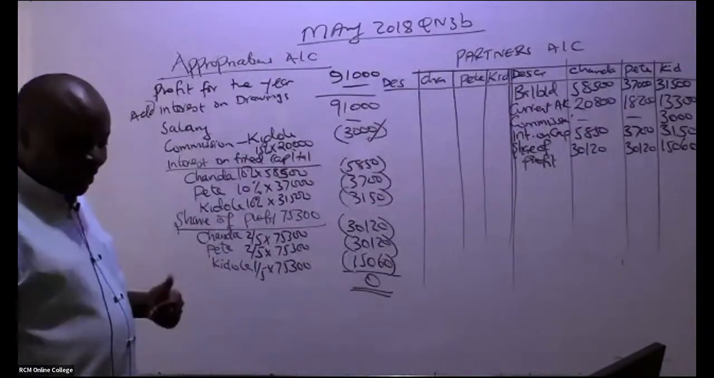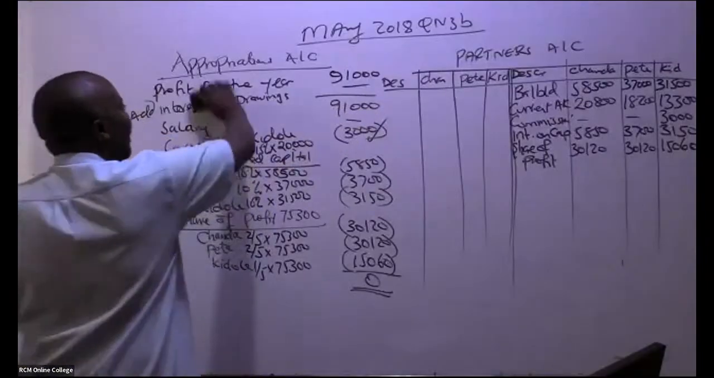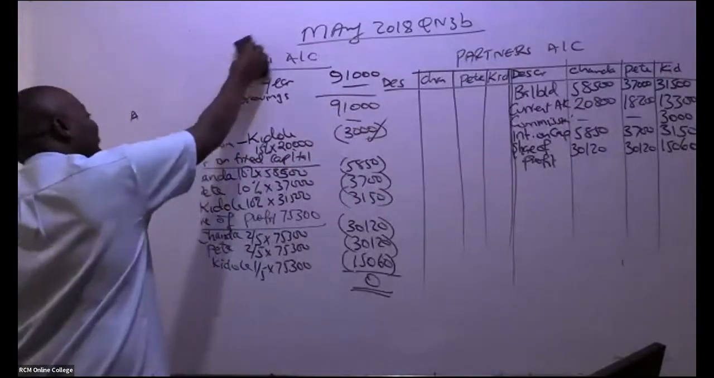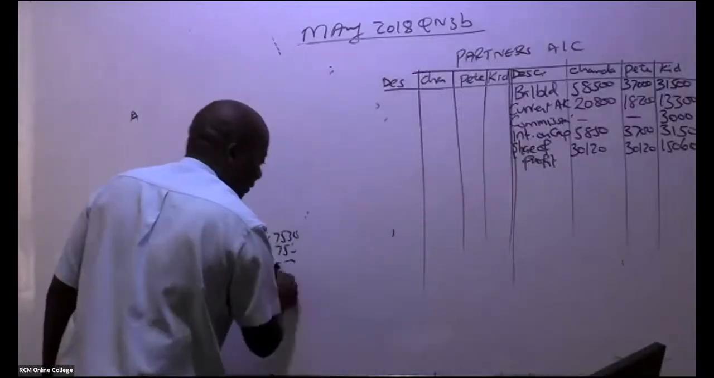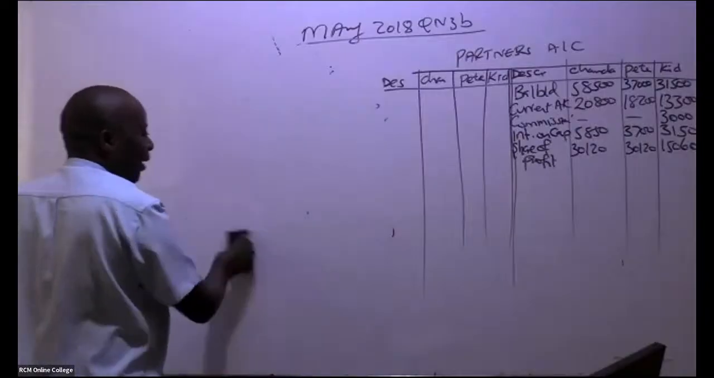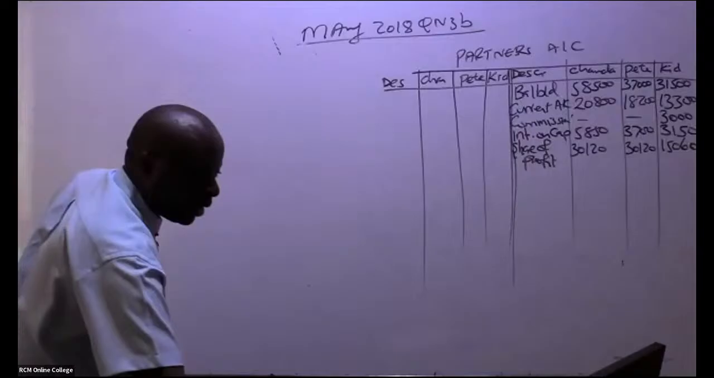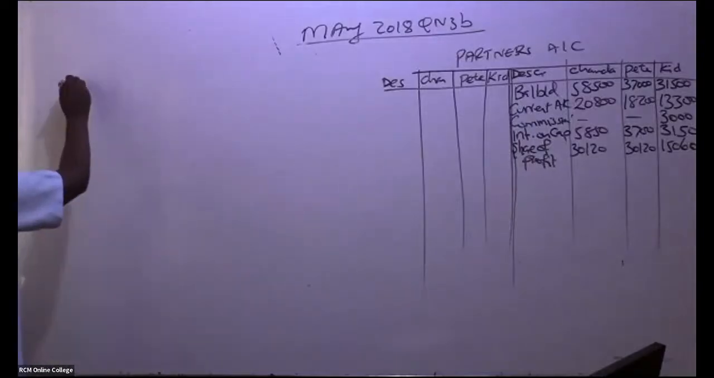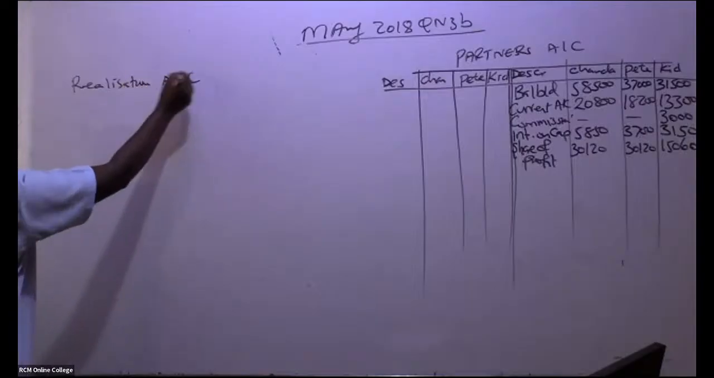Yeah, great. Now after that, you don't continue with that partner's account. You leave it like that. Now you come and realize assets. You do a realization account. So come here and do a realization account. Very important account.